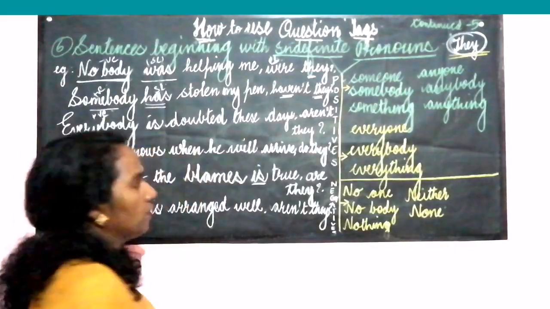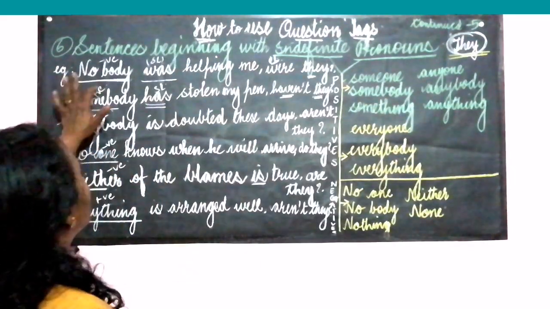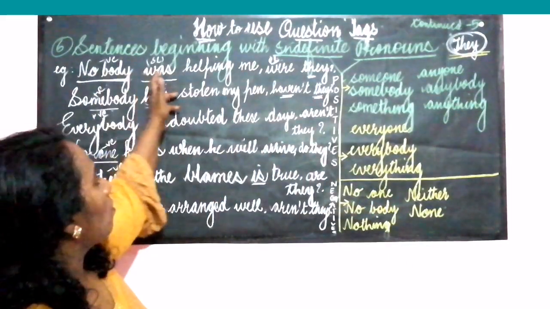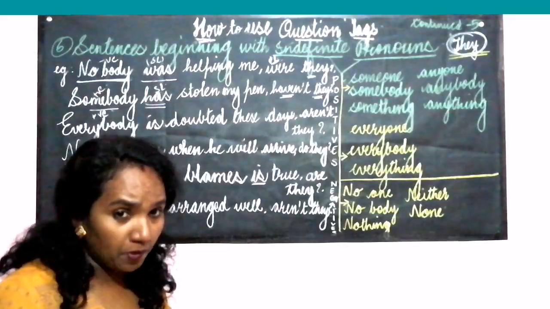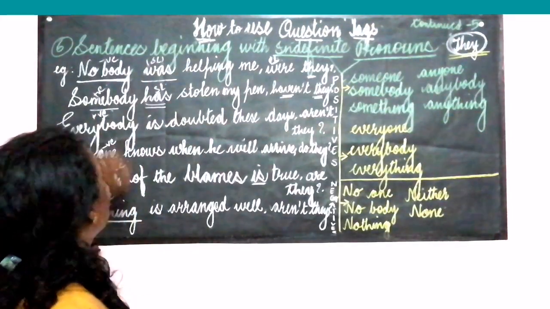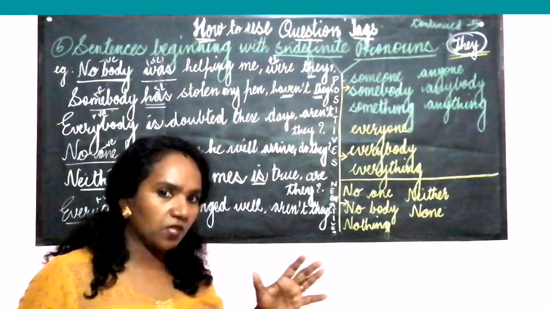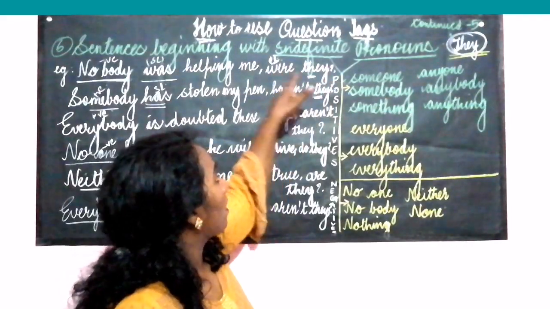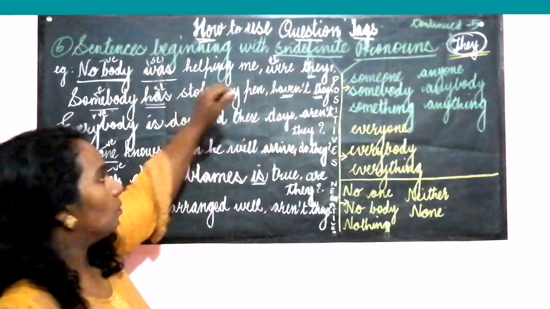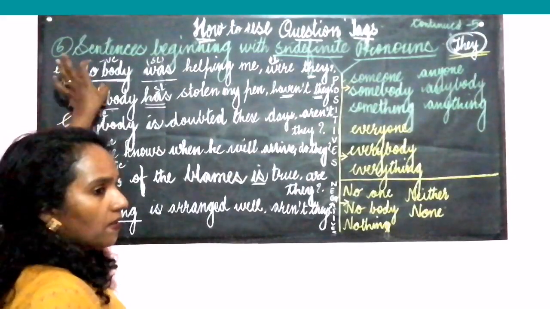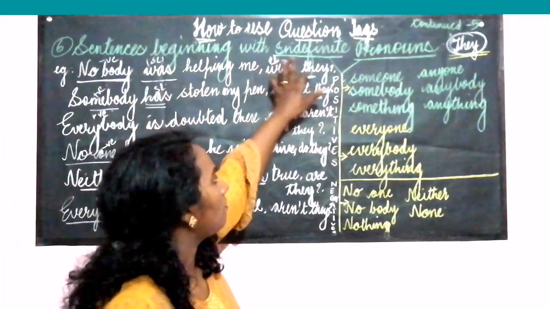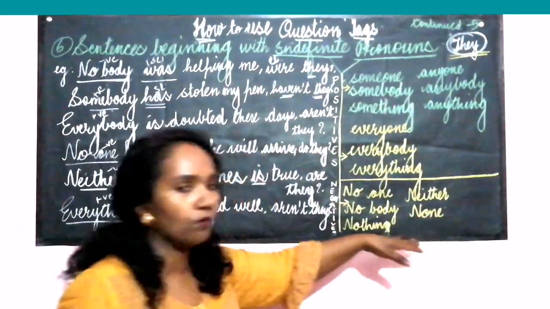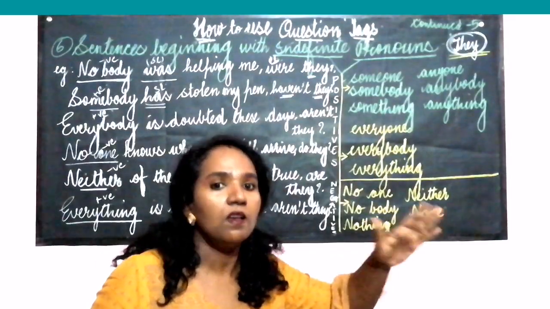Let us look into some examples to make this very clear. Nobody is a negative word. We have already discussed it. Nobody was helping me. Was. Even though the subject is singular and the verb is singular, we have made the question tag with the verb were they. Why positive? Because nobody is negative, and negative sentences must have a positive tag. And they. For all the sentences with indefinite pronouns, we will have to use they as the subject.